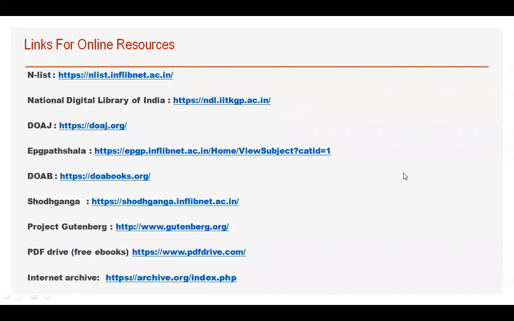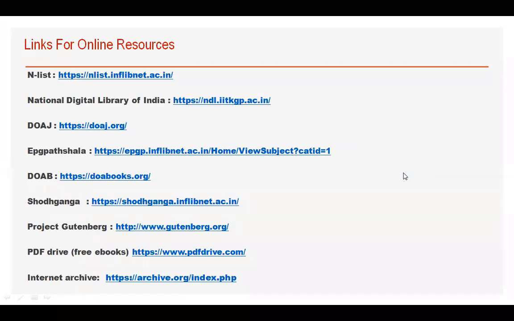as I mentioned, every university has a different syllabus and there can be a slight difference in the topics which you have in University of Mumbai and the topics offered in other universities of India. So this is about EPG Pathshala. This is also a free resource offered by INFLIBNET only, and you need not have a user ID and password. You can access it from anywhere.